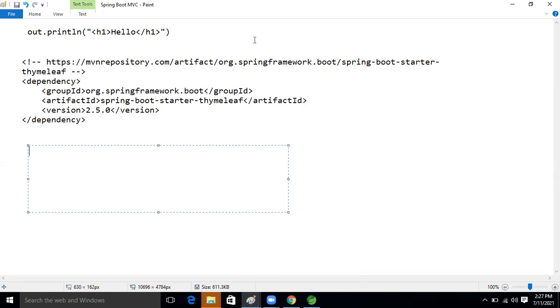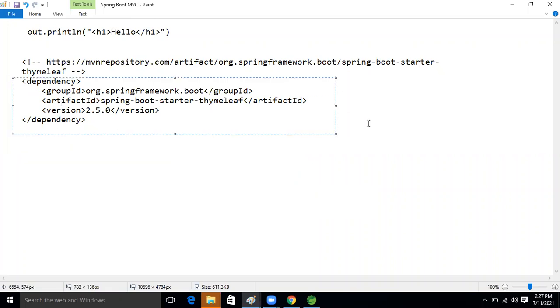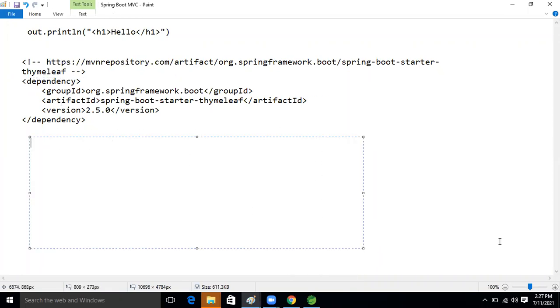Yes, Ravi, but whenever we use Thymeleaf pages, there is no need to add any folder in our application, and we don't need to write the Spring MVC view suffix and prefix properties. By default, whenever we add this dependency, the prefix and suffix for Thymeleaf pages will come.